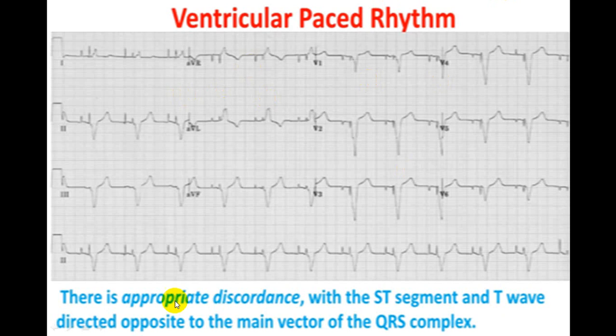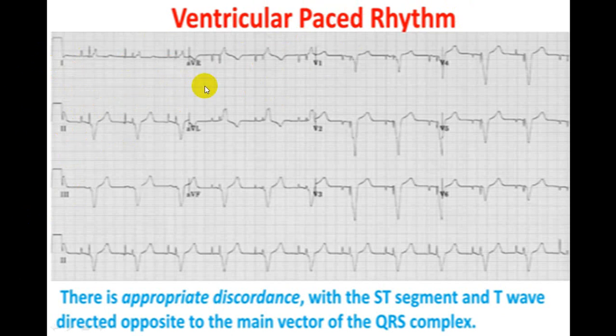Now, this is another ECG which you must keep in mind. If at any time in an ECG you can see this spike, this is a pacemaker spike. Now here there are two spikes, 1 and 2. Can you see clearly? And following the second spike, if there is a broad QRS complex, and there are two spikes before, this is sequential pacing. And if you see only one spike, this spike is absent, and there is a broad QRS, this is ventricular pacing, or we call it ventricular paced rhythm.